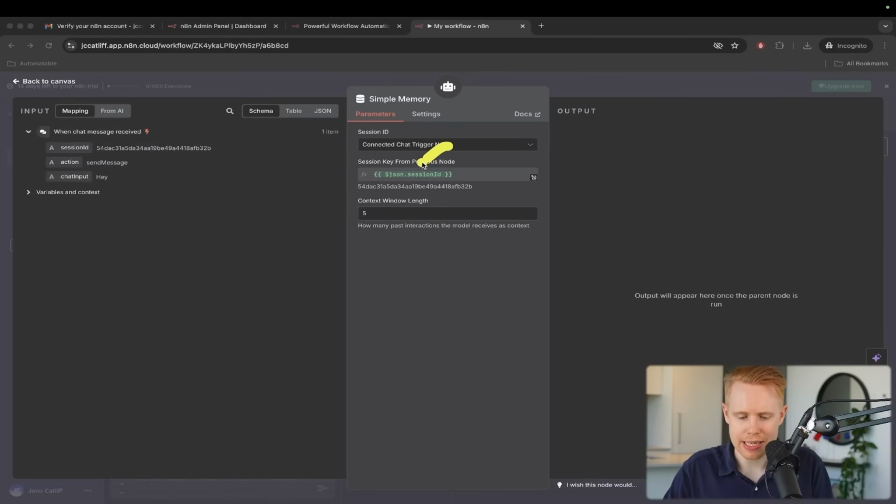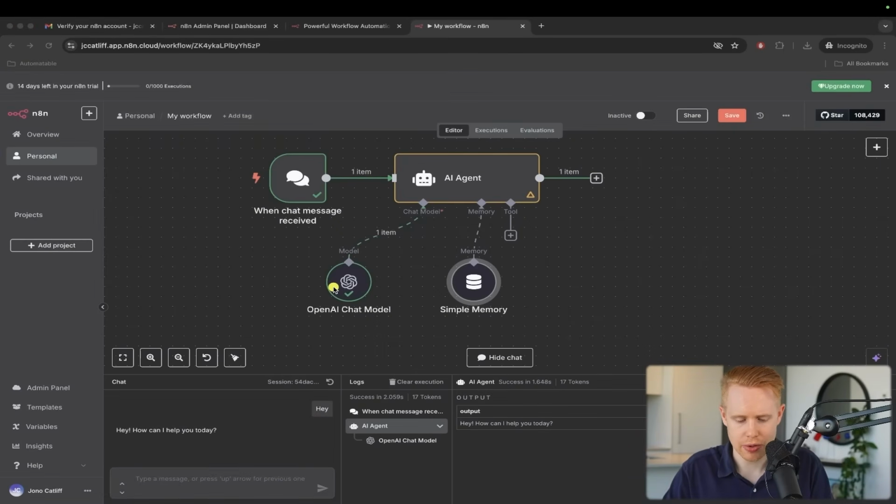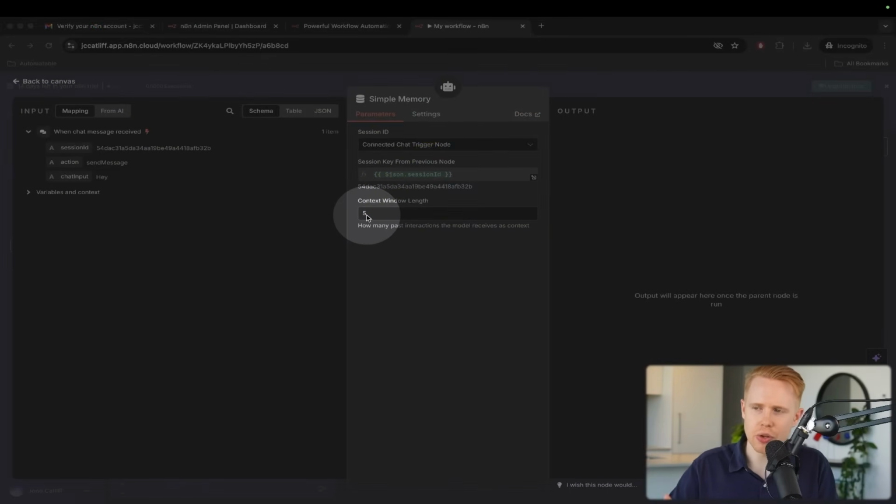Now, what this means in a nutshell is, if I exit out of this by hitting escape on my keyboard, it's going to remember 5 messages, essentially. 1, 2, 3, 4, 5, right? So 5 messages back. The reason that's important is that it's going to influence how it responds.